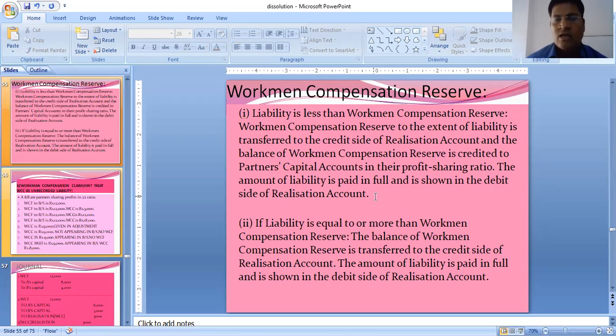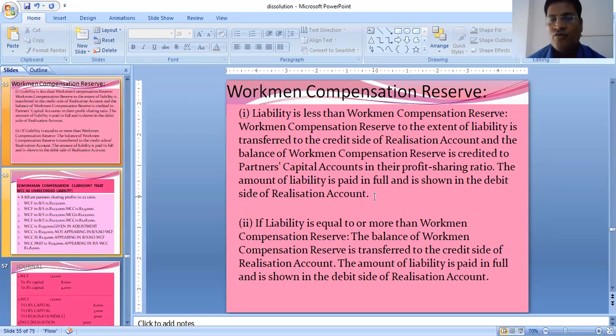So let me illustrate this with an example. Suppose my WCR is 10,000 and WCC, the claim given in the adjustment, is 8,000. So my first journal entry is actually coming as WCR to WCC. We don't write WCR and WCC in dissolution. This we used to do in admission and retirement.